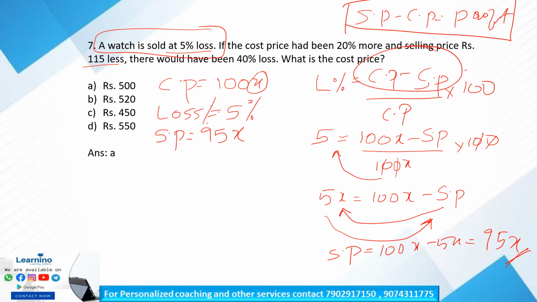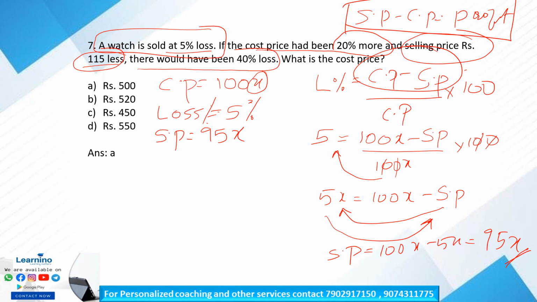Okay, so next part of the question, if the cost price had been 20% more and the selling price is 115 less, there would have been the loss of 40%.